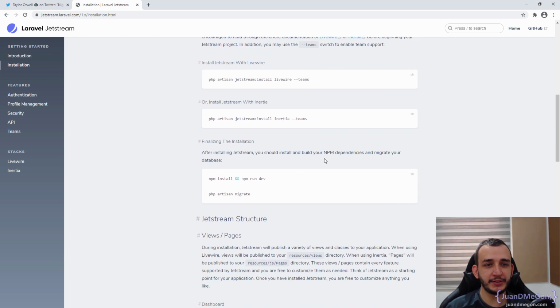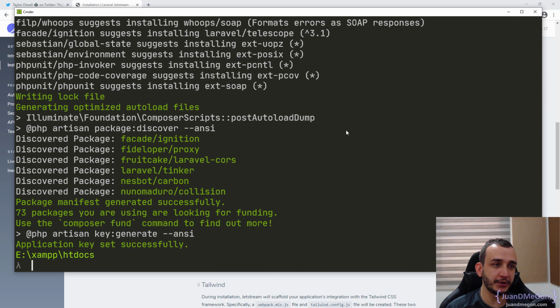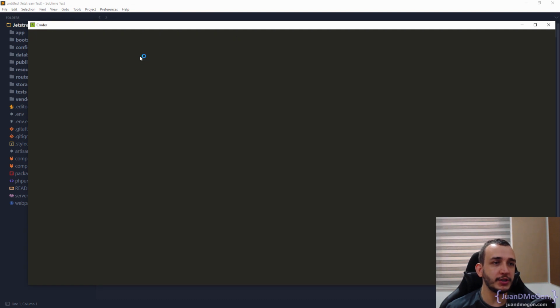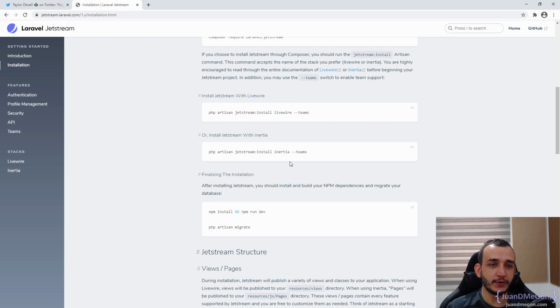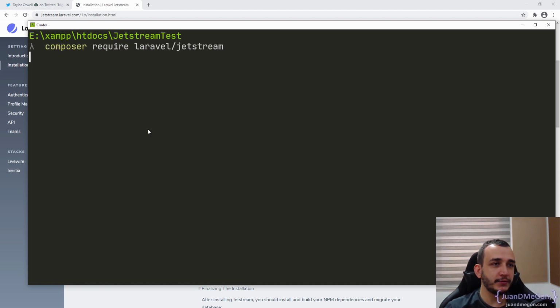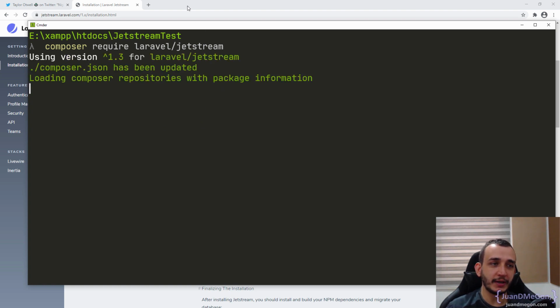Okay, so probably at this point, we already have our Laravel project completely created and downloaded by Composer. So let's try to open it in Sublime Text 3, as you can see here, and eventually we can go to the location of our project and obtain the dependency that we need for Laravel Jetstream. So let's copy this, composer require laravel/jetstream, put it there, and of course wait a few seconds or maybe minutes, depending on our system, to install this specific dependency.